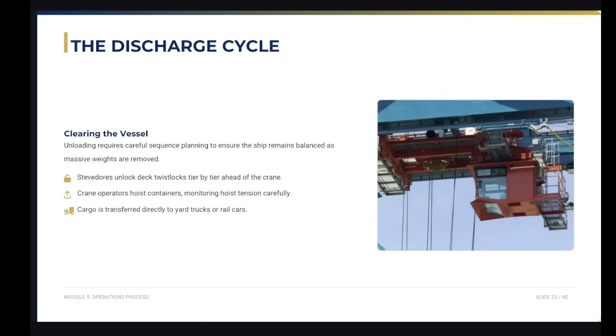So we have what we call the discharge cycle. This unloading requires careful sequence planning to ensure the ship remains balanced as massive weight is removed. Stevedores unlock the lashing gear tier by tier, allowing the cranes to hoist containers smoothly to the dock.